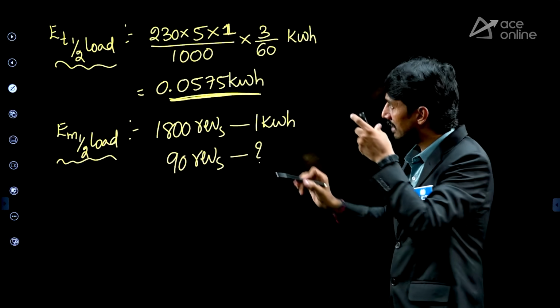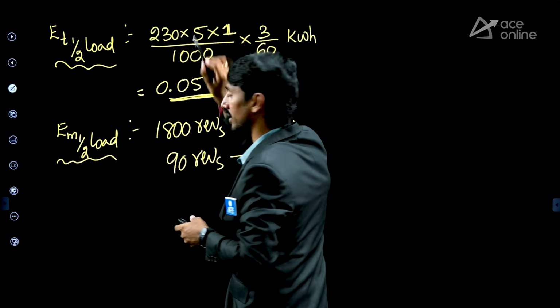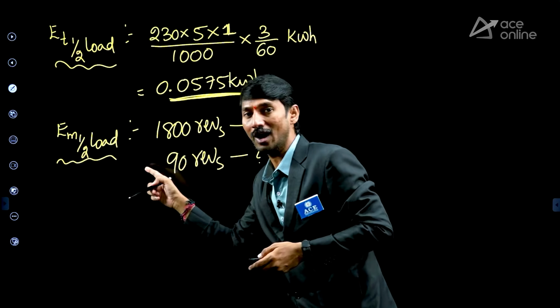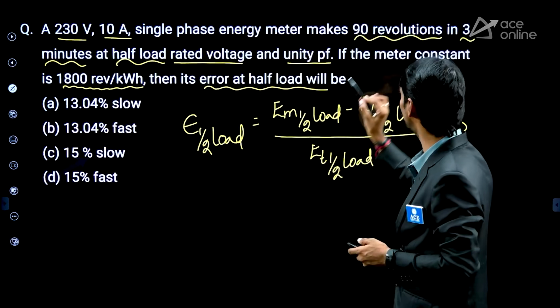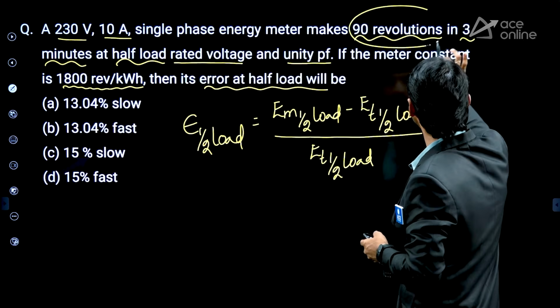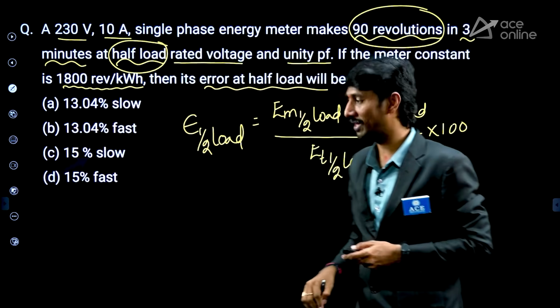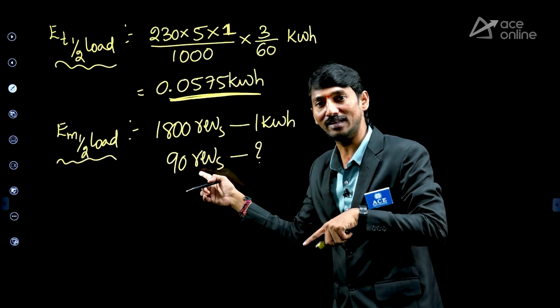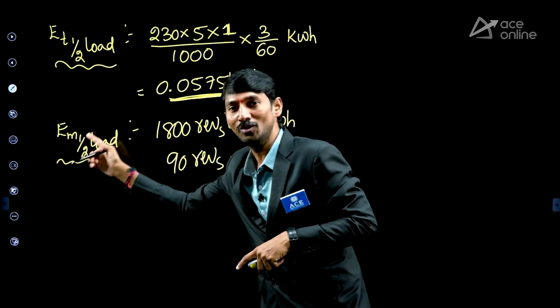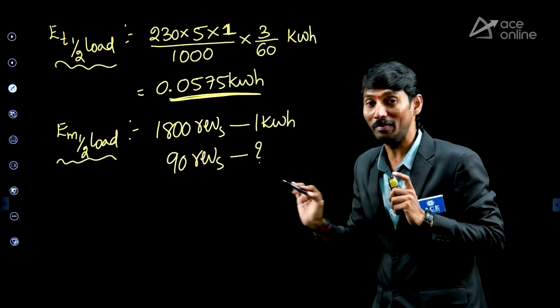But the doubt people have is, sir, we have taken half load here, so why are we not taking half of this value? See the question carefully. 90 revolutions are made at which load? Half load only. So whatever the 90 we are taking will be related to half load only. That's why don't make it half further.